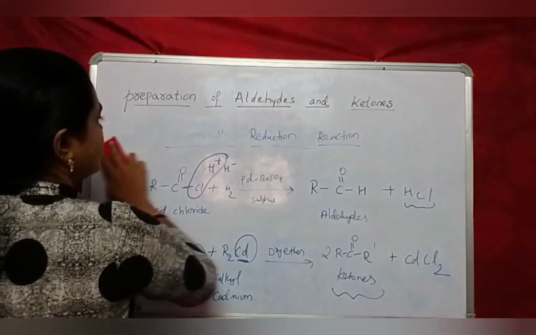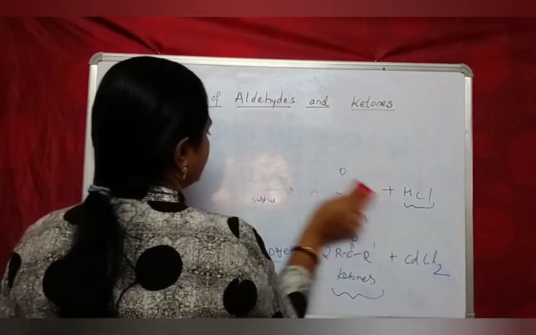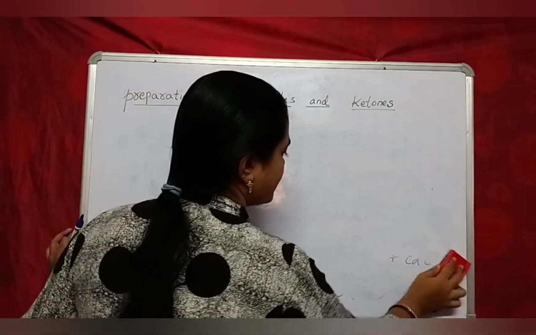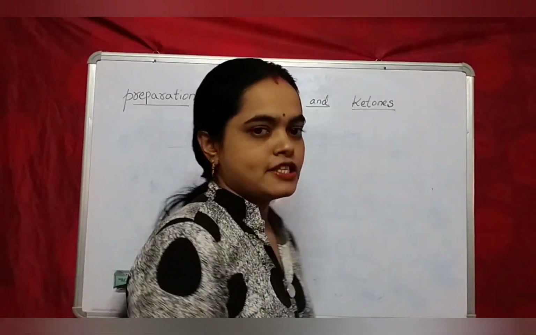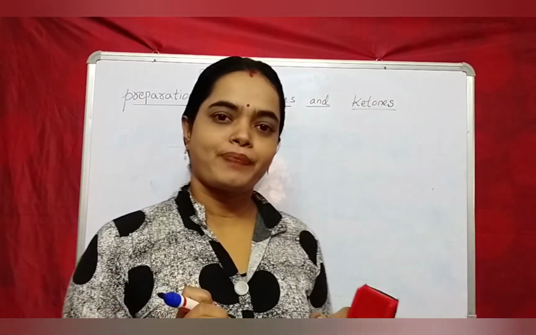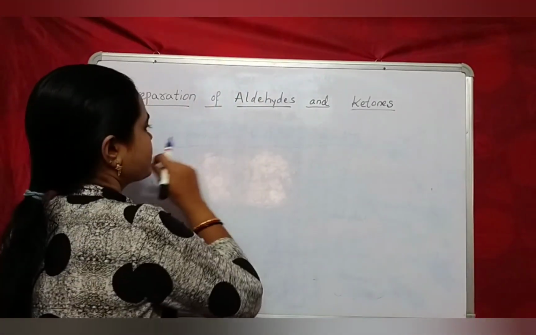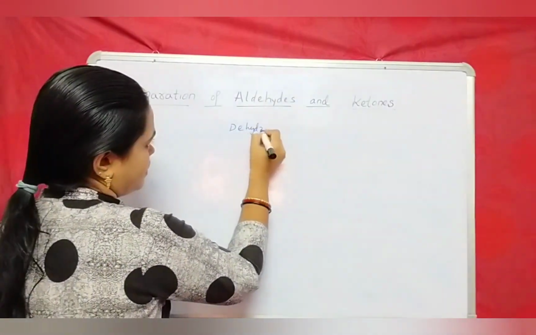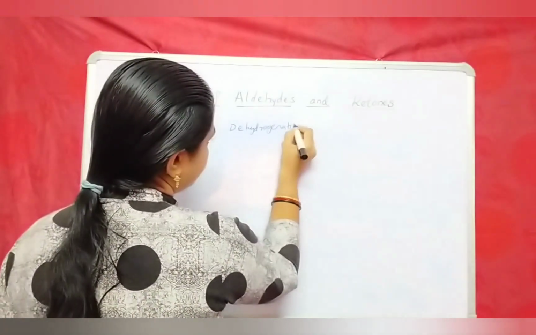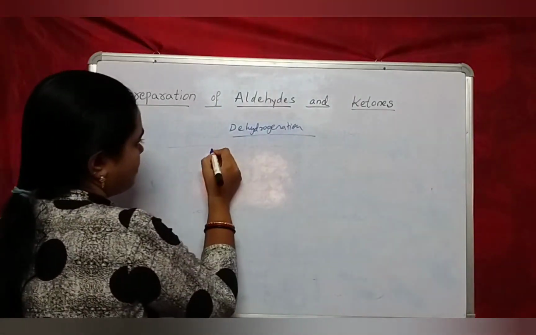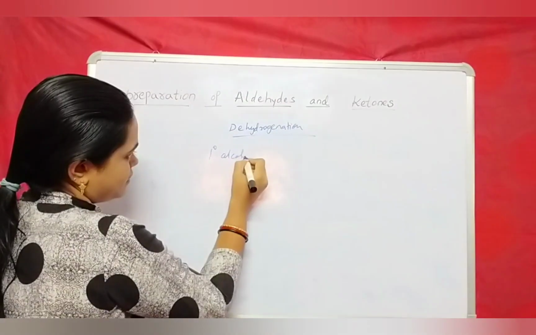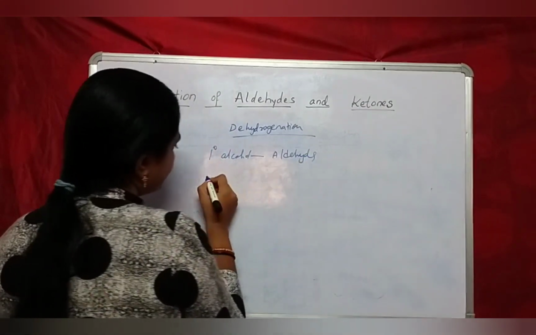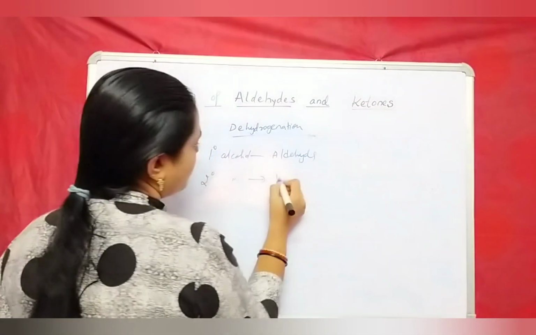Here see, I will give you a short trick so that you will remember the preparations of aldehydes and ketones very easily. I will give you a simple trick. See, by dehydrogenation, first we have taken primary alcohols. From these primary alcohols, aldehydes are formed. When secondary alcohols are taken, they form ketones.